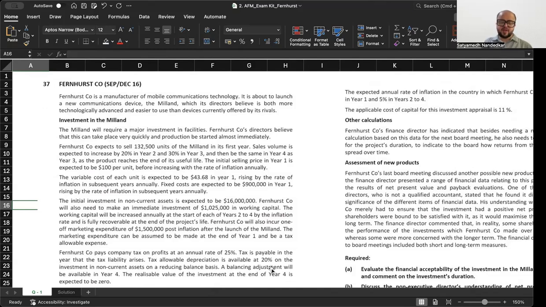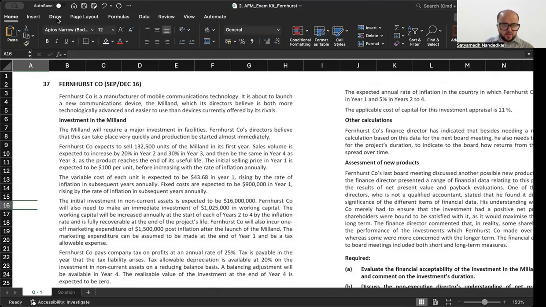Fernhurst Company is a manufacturer of mobile communications technology. It is about to launch a new communications device, the Milan, which its directors believe is both more technologically advanced and easier to use than devices currently offered by its rivals. The first paragraph gives you a background about the company. It is not contributing towards the final solution of calculation of NPV. The Milan will require a major investment in facilities. Fernhurst Company's directors believe that this can take place very quickly and production be started almost immediately.